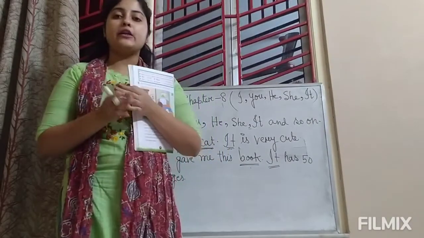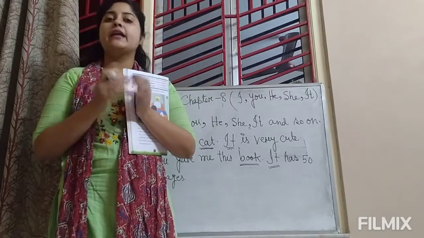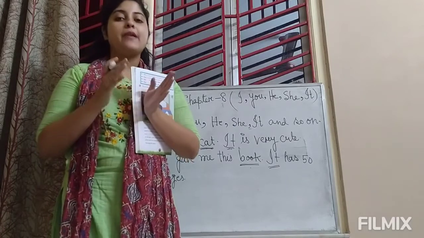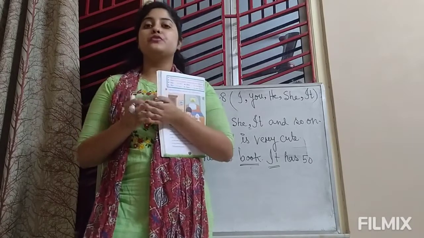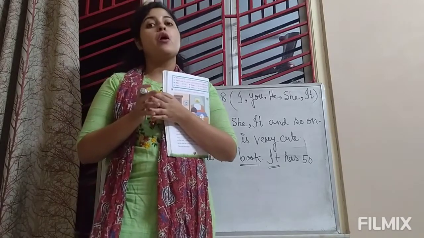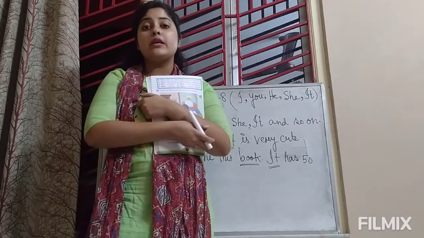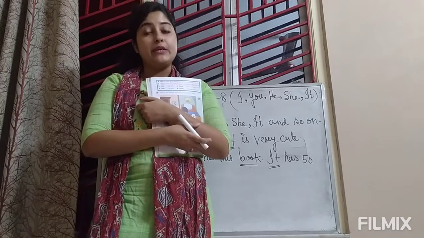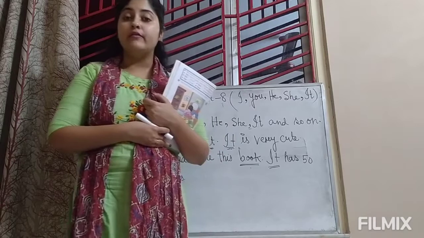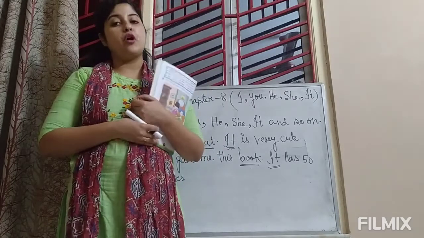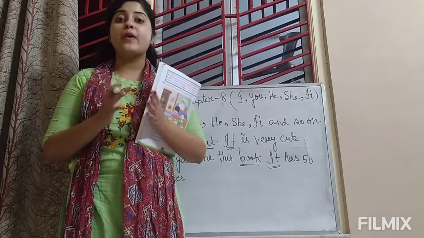So I and you can be a girl or a boy. And we will use he in place of the name of any boy. And we will use she in place of the name of any girl. And where will we use it? We will use it when we talk about any non-living thing, or any animal or bird when they do not have any special name.